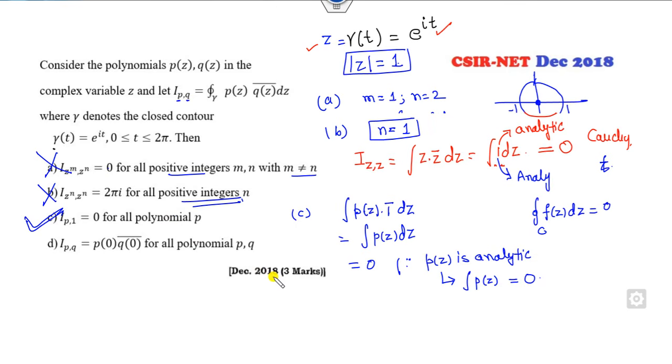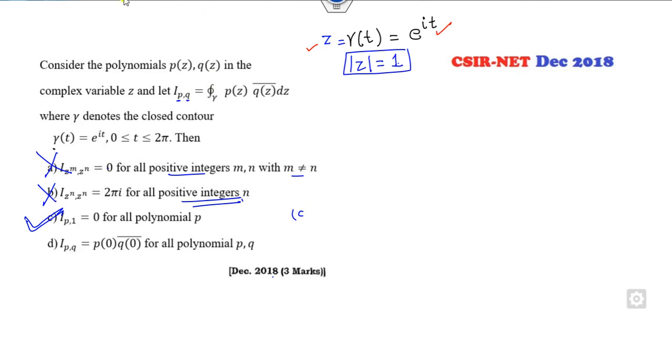Now since it is part B, only one correct option is there. So this option is definitely incorrect. But how can you discard this option? We will see here. What is given to you for all the polynomials? Very simple. You can choose any polynomial, say P and Q. The simplest polynomial is 1. You can take 1, and this is also 1. They have not said these are distinct polynomials. It can be any polynomial. So then what is your integration? This is 1 into 1. So the answer will be 0, because this is analytic.